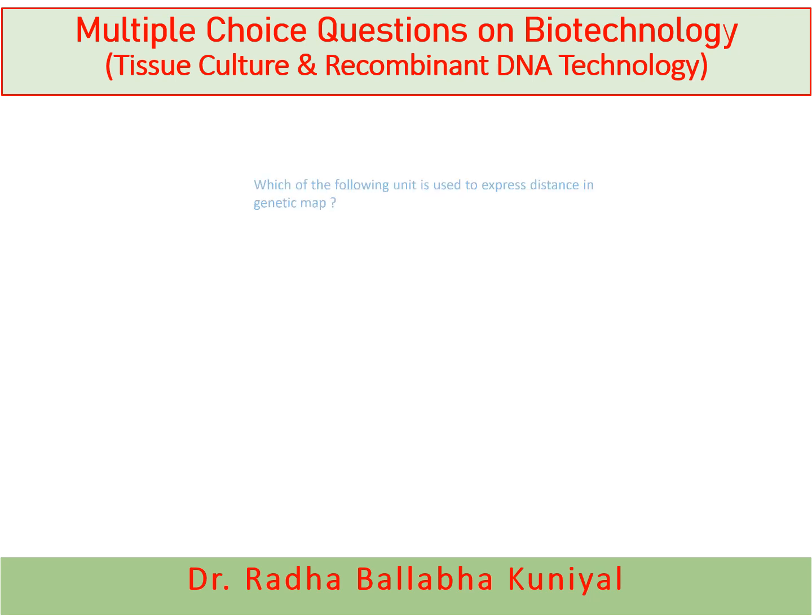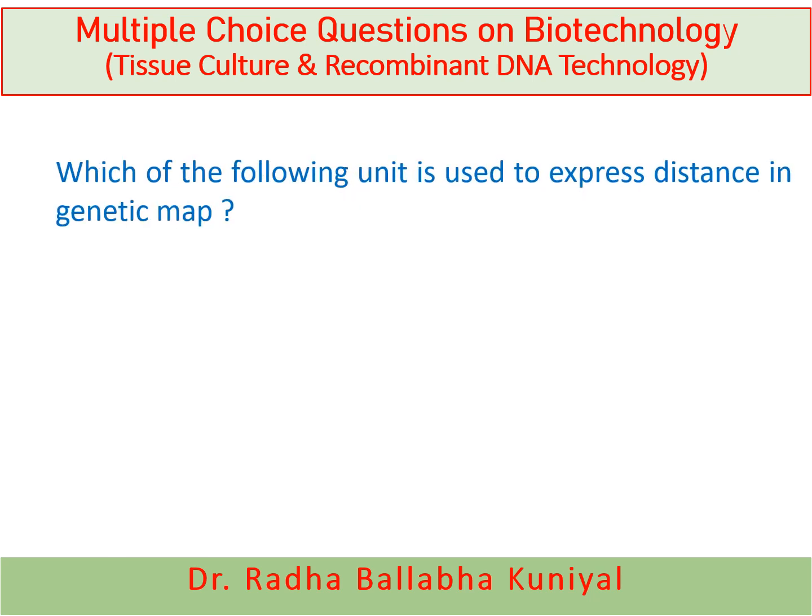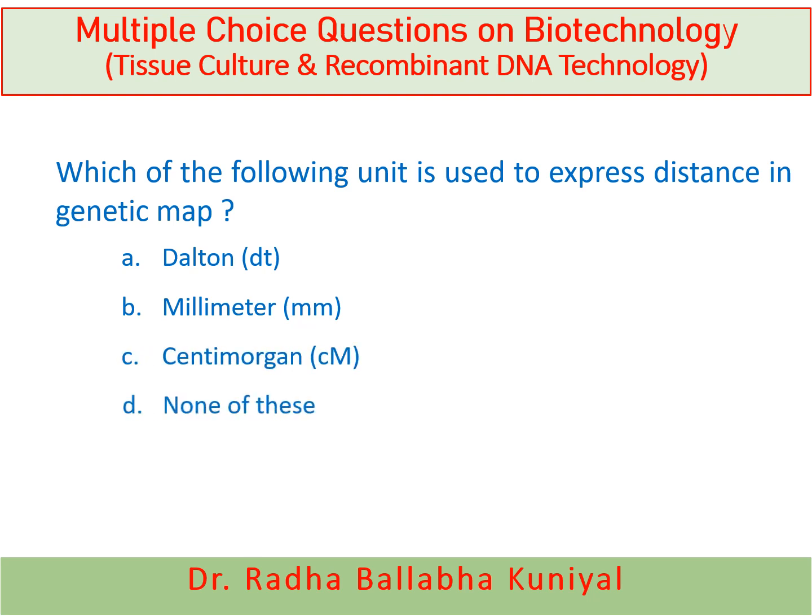The next question is, which of the following unit is used to express distance in genetic map? A. Dalton, B. Millimeter, C. Centimorgan, or D. None of these? And here the right answer is Centimorgan. Centimorgan, which is denoted by cM, is a basic unit to express the distances in a genetic map.